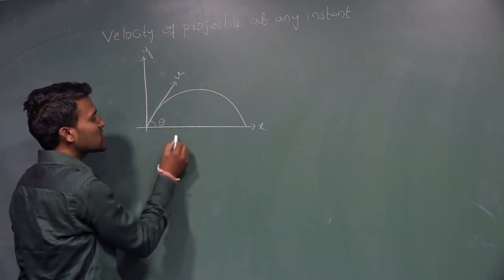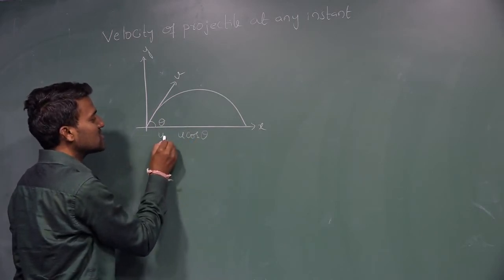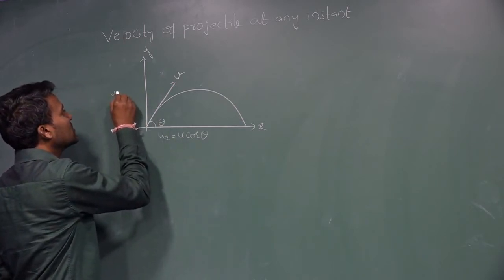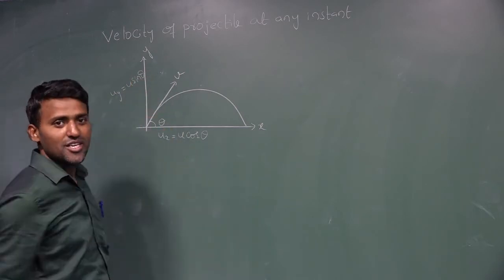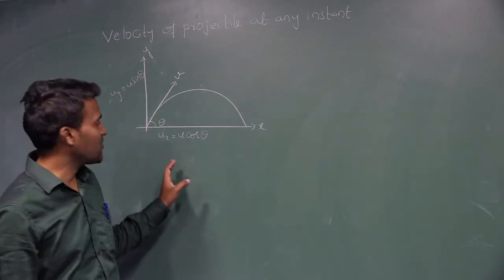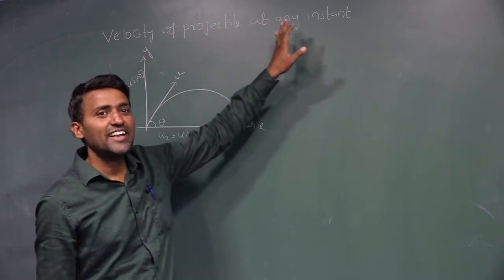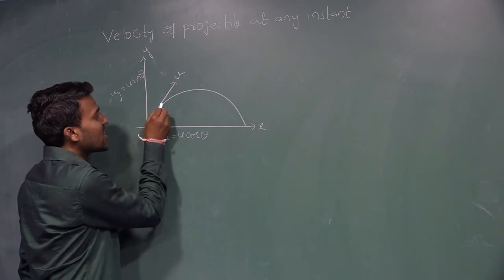Now u can be resolved into two components. One is the horizontal component, ux is equal to u cos theta, and the vertical component, tell me everyone, uy is equal to u sin theta. Uy is equal to u sin theta, isn't it? Now we have to calculate the velocity of the projectile at any instant. See here, when the object is going along this direction,